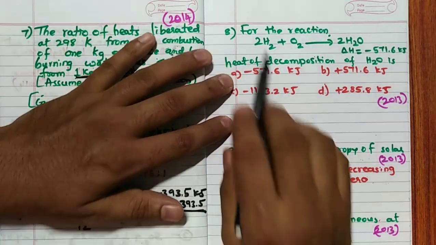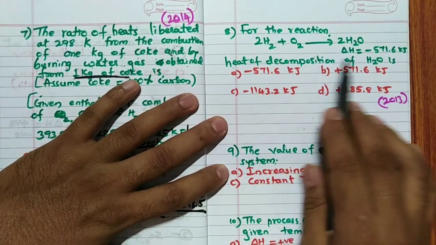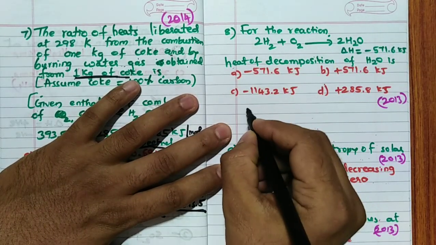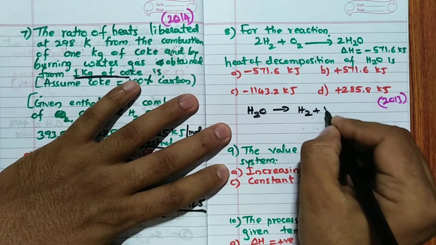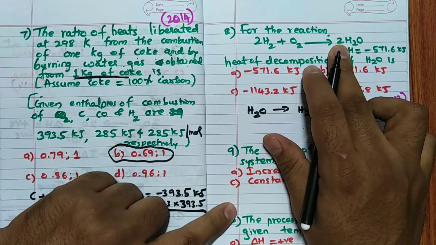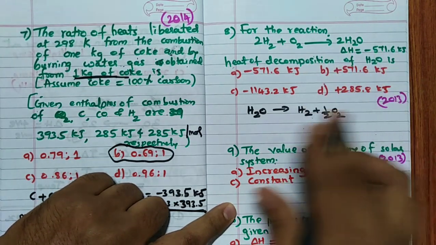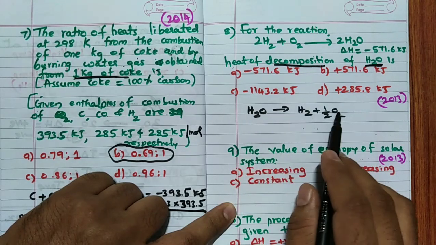Yes. Now come to this question. For the reaction 2H2 plus O2 gives 2H2O, delta H is given. Heat of decomposition of H2O: see, heat of decomposition of H2O is H2O giving rise to H2 plus half O2. Why have I taken this? See, here this is for 2 moles. But heat of decomposition I have considered for 1 mole. So 1 water molecule gives H2 plus half O2.